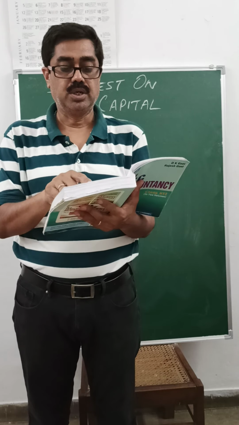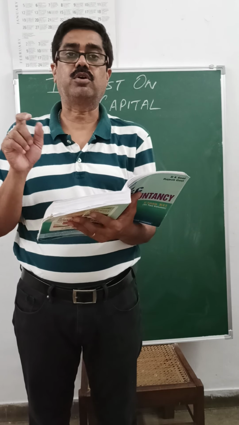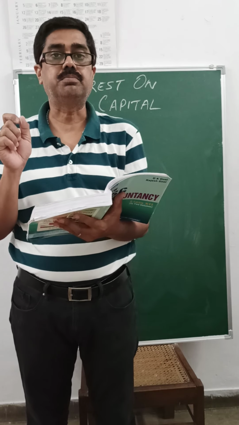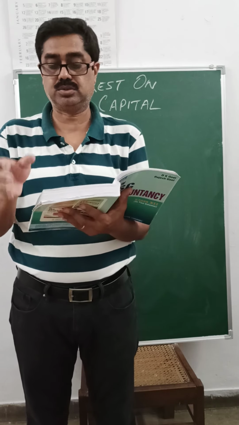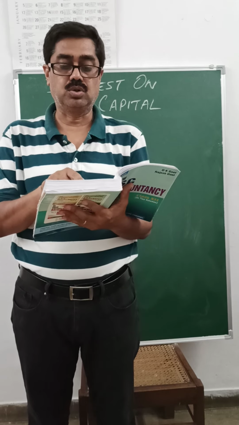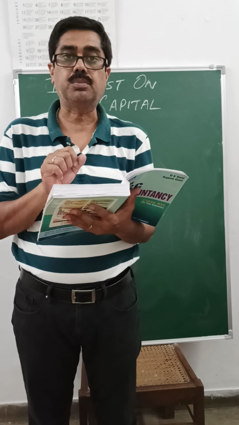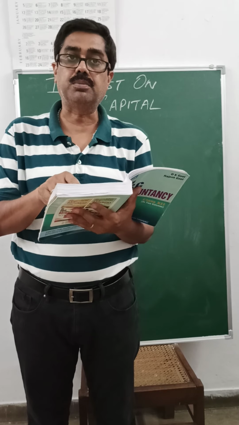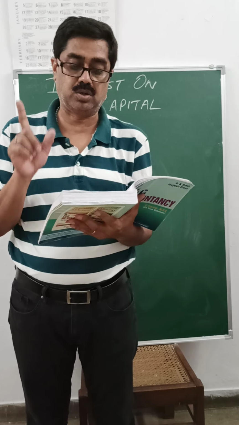Case 3 that you do in your rough first, it's coming 24,000 and the profits are 50,000. So will you be able to bear the expense of 24,000? Yes, we have sufficient profit to pay off or debit the expense. So you will open PL appropriation account. Appropriation has to be made. It is not given in the question as a charge, so it will come in PL appropriation account and not in PL account.